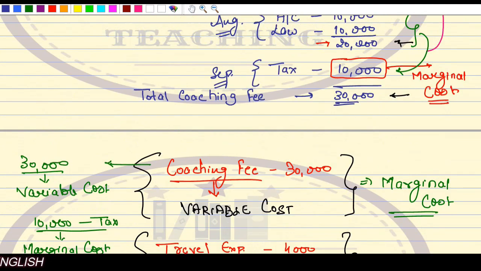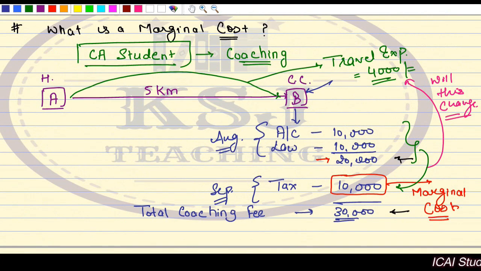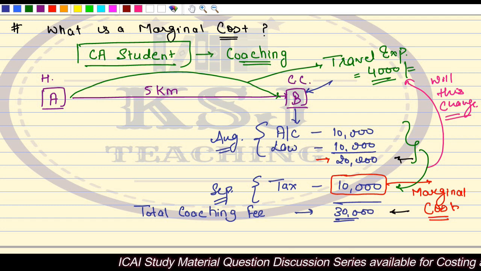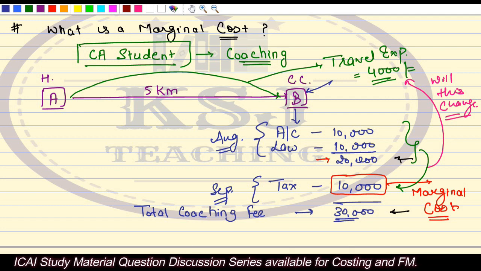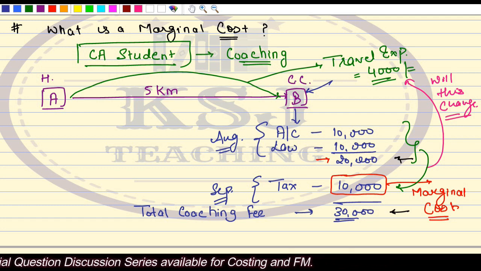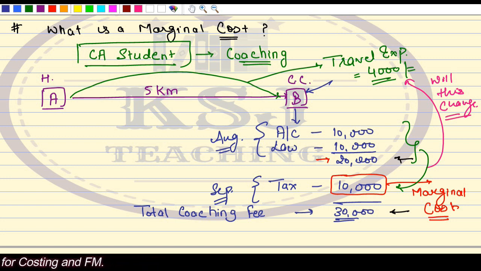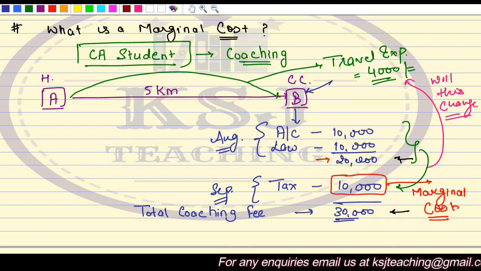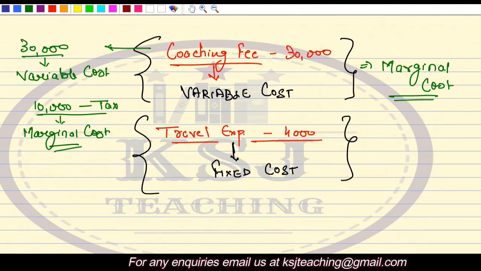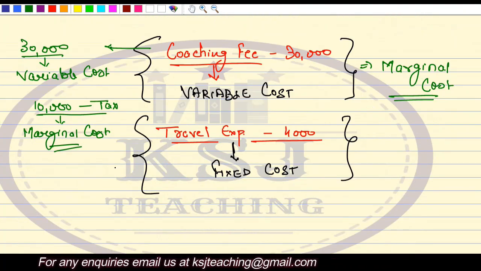When you are deciding upon the tax, you are not thinking about the fuel expenses, right? The fuel expenses of 4,000 are going to be incurred anyhow, whether you add tax or not. That is irrelevant. So when you are thinking of taking the tax coaching, you are just focused on the variable cost, those 10,000 rupees, whether I get the worth of that or not. You're not focused on the fixed cost. That is why in this case, we are going to divide the cost into two parts: one is variable cost, another one is fixed cost.